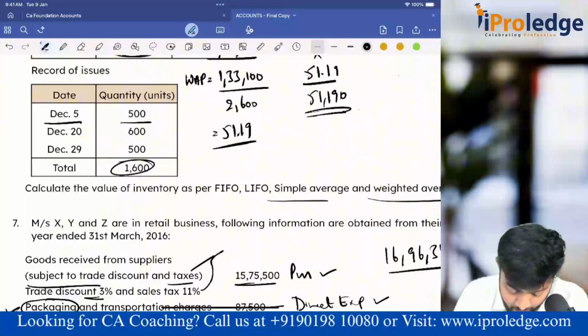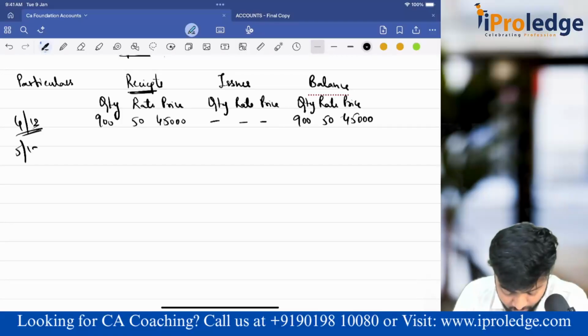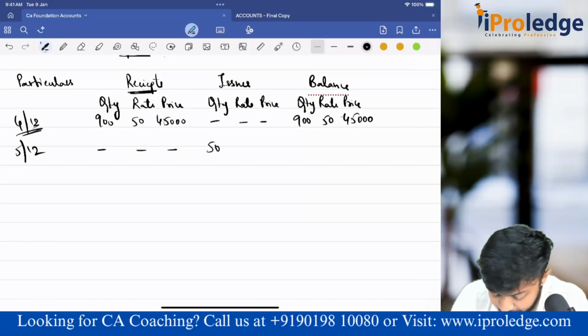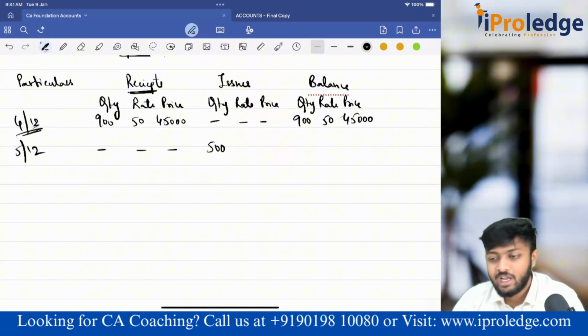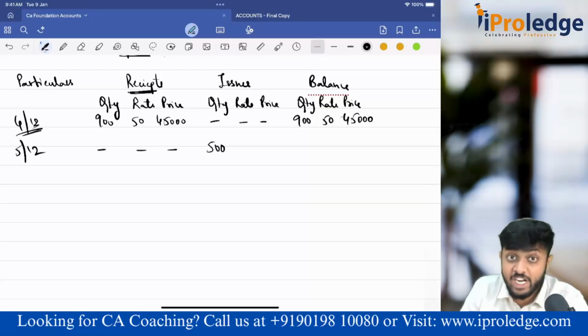Next, on 10th December, before that, one sale has happened. December 5th, 500 units, no purchase. Quantity 500 units. Sir, what to do? What rate? Guys, here there is no question of multiple rates as of now, because only one purchase has happened and it's perpetual. WM is done at that point of time only.